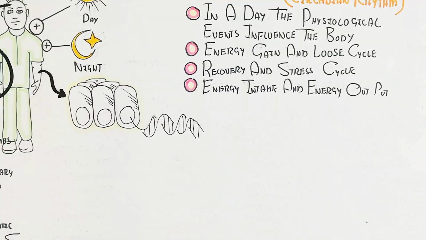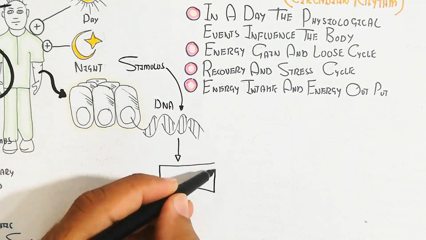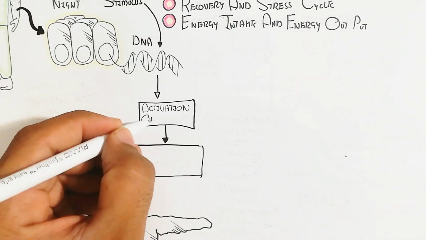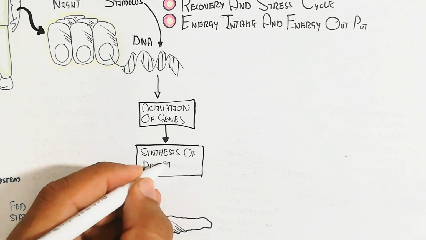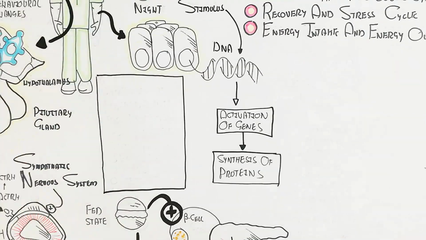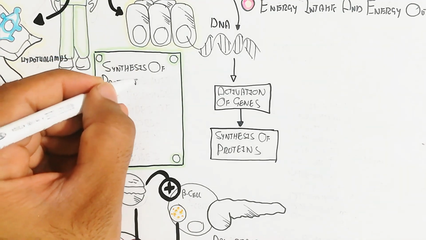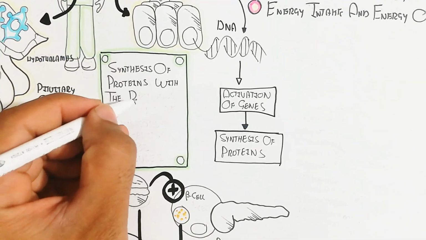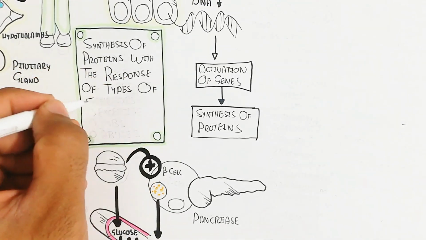These stimuli also influence the DNA, leading to activation of genes for synthesis of proteins with respect to the activity of the day. Protein synthesis responds to types of stressors like exercise, jobs, and abuses like drug addiction.